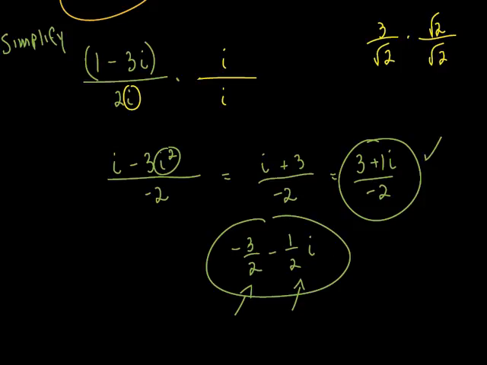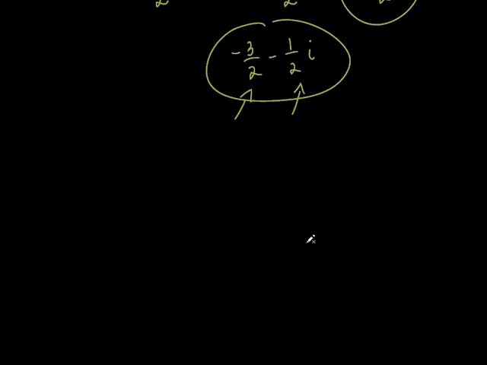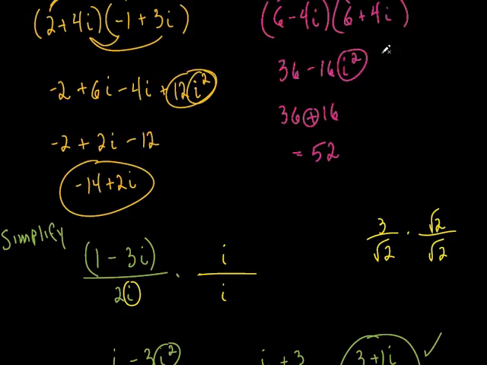It's fine. Let's do one more. I have time to do one more. Now, remember what I said? We are going to do this thing multiplied by the conjugate. Now watch what we're going to do here. I'll just make one up. What if we had 3 over 2 plus i? I'll make it kind of easy. What if we had that? It's not simplified because you have an i on the bottom.